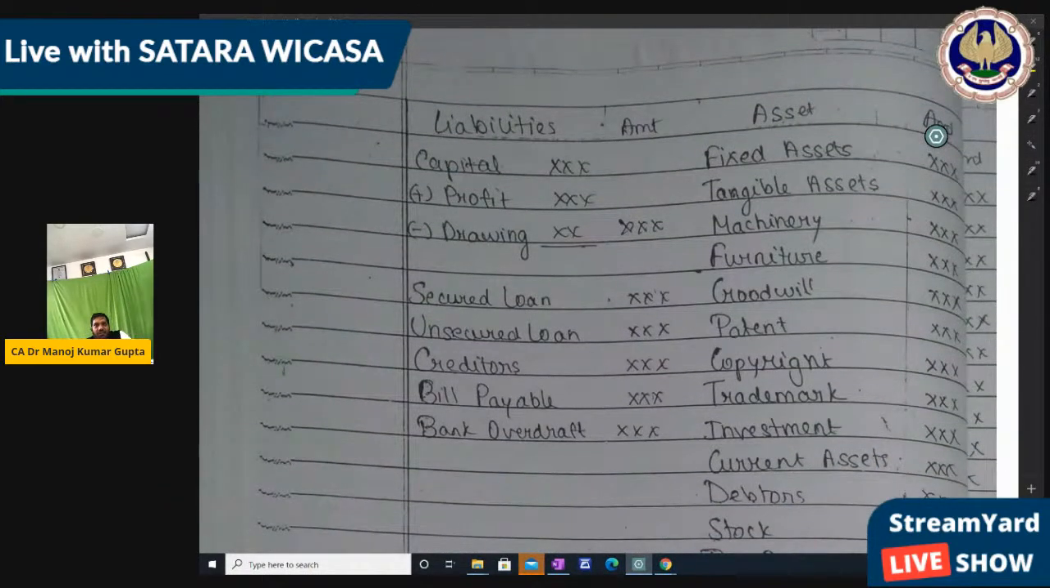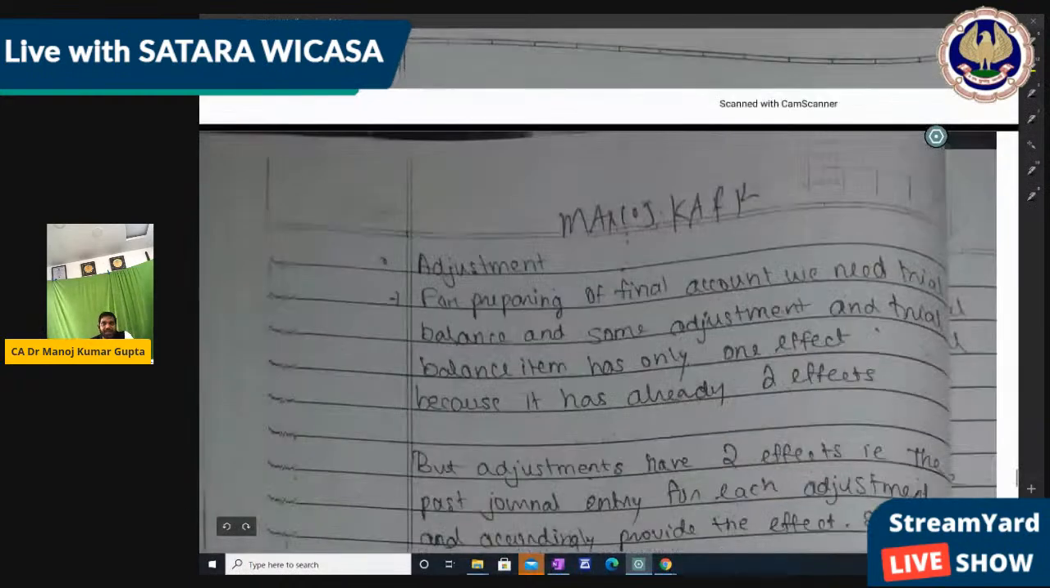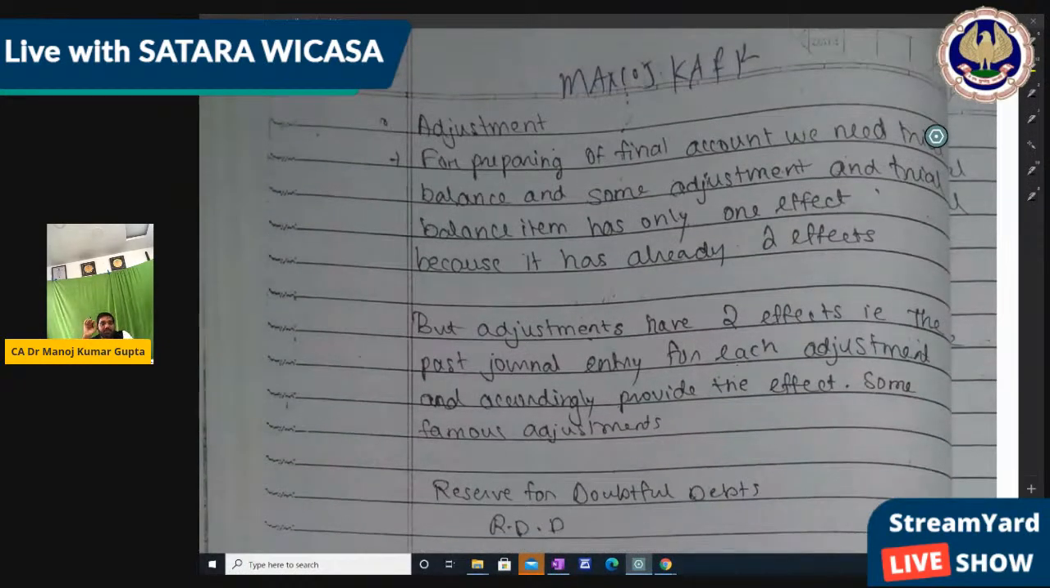Then in the balance sheet format we write all capital, profit, less drawings, then secured loan, unsecured loan, creditors, and everything. And then the asset side: fixed assets, tangible assets, machinery, furniture, goodwill, patent, copyright, trademark, etc. And then the balance sheet must tally, right? So now these are the things you should know about the final account.